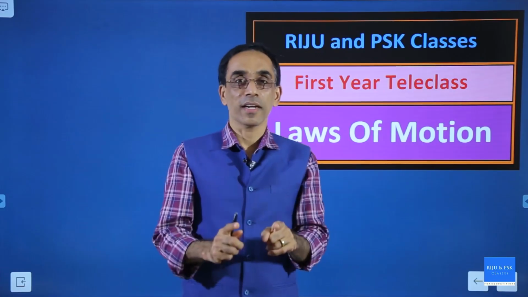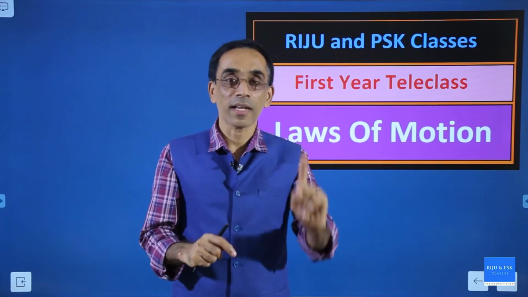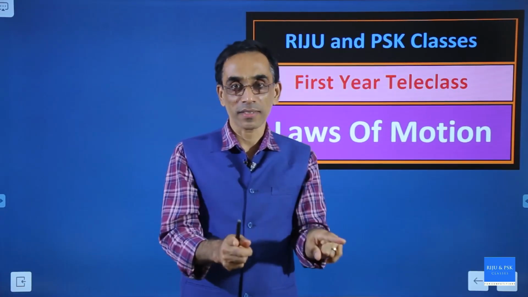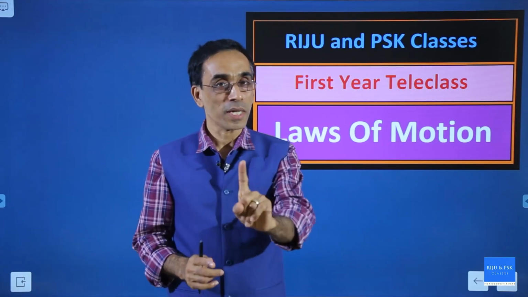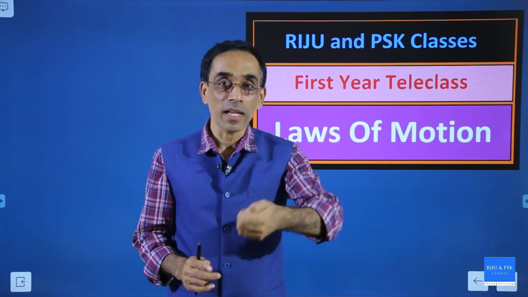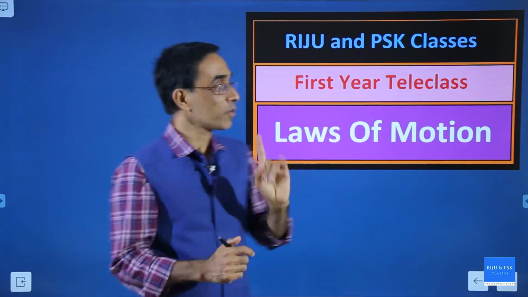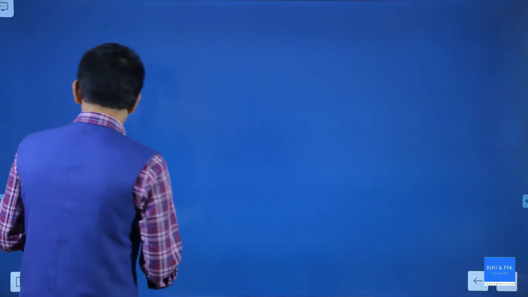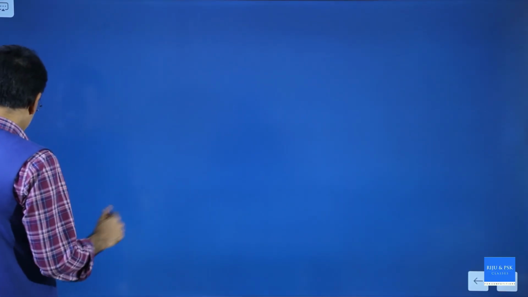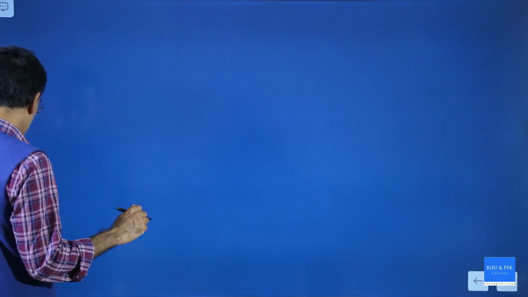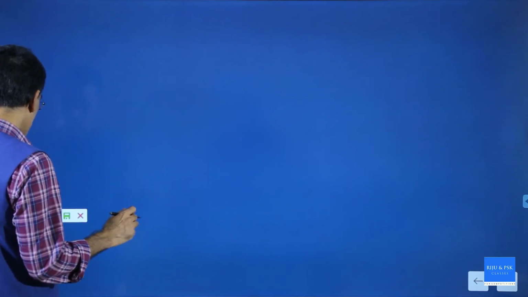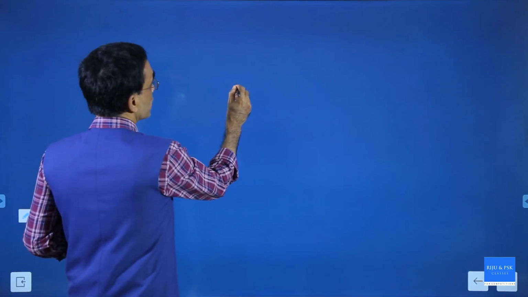In static friction, we studied that the frictional force is directly proportional to the normal reaction. And we also know that static friction will vary from 0 to a certain maximum value, and that maximum value is known as the limiting friction. And the limiting friction is given by an equation. What was the equation for limiting friction? The equation for limiting friction in terms of the coefficient of static friction is given by this equation.